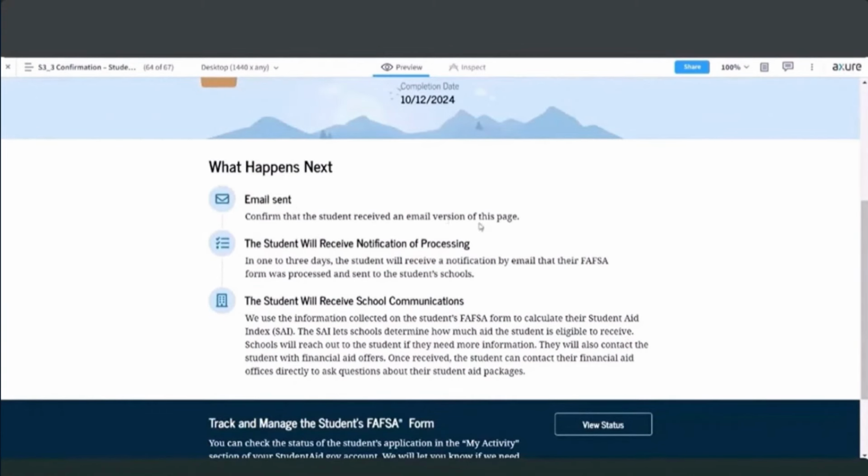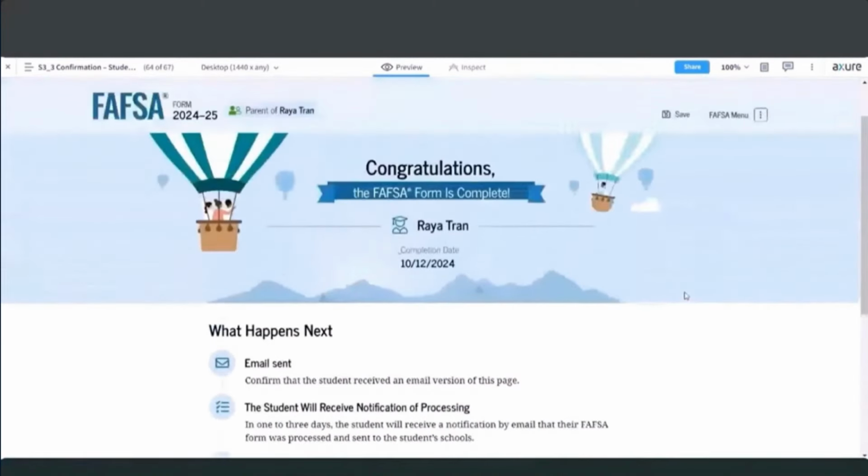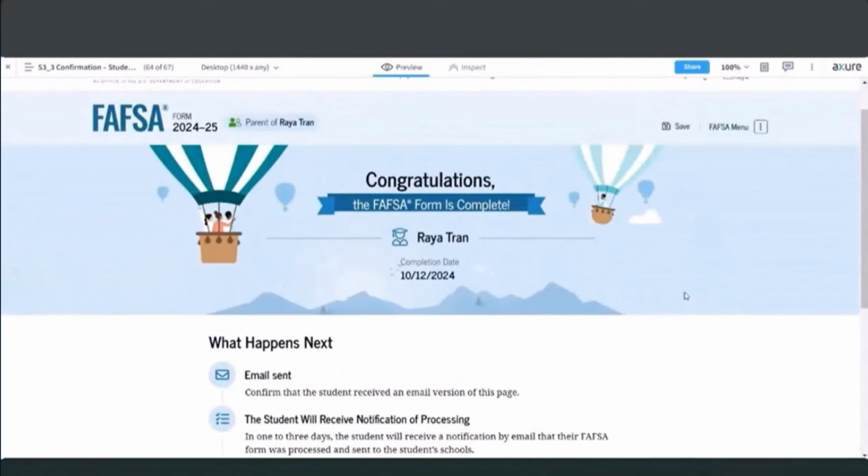The student will get a confirmation email version of the confirmation page that has more information. The student gets notified of the processing of the form, and then the student's schools that they listed on the form will reach out to them, determining their eligibility for federal aid. And then there's a section at the bottom that indicates to the parent that they can go back to their dashboard on studentaid.gov and take a look at the status of the student's application. And at that point, the student's form is complete and it's been submitted for processing, and the application is done.